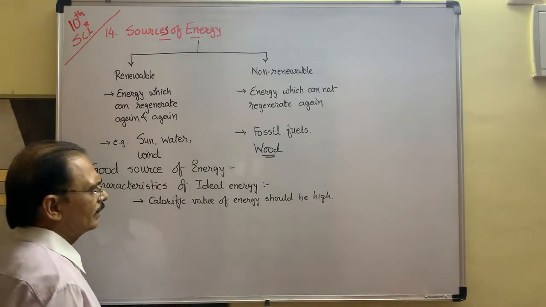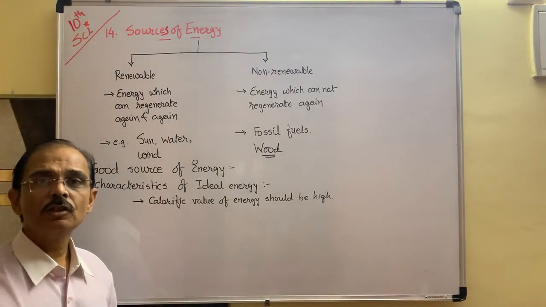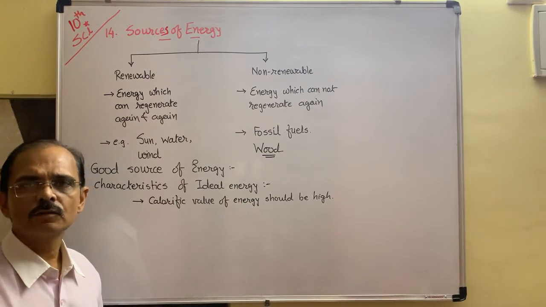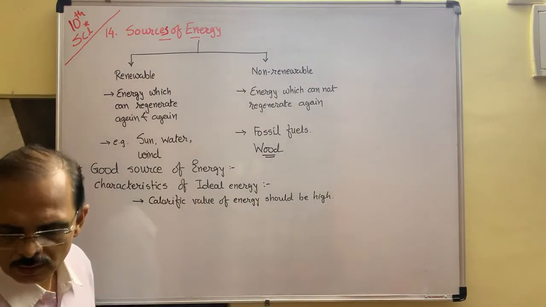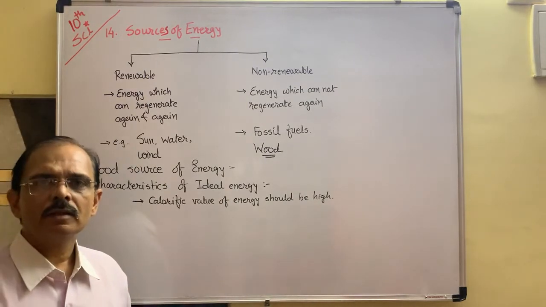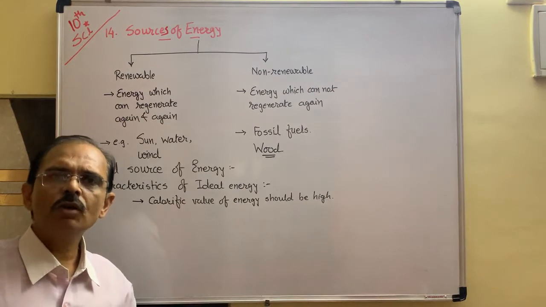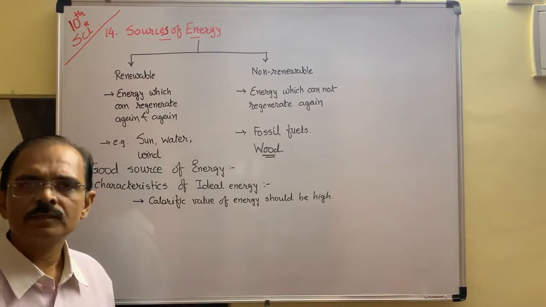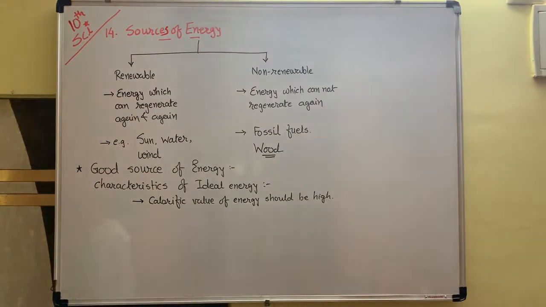What do you mean by this? Calorific value means per gram, how much kilocalorie of energy is released when this source of energy burns. During combustion, food burns, how much energy per gram? Coal gives how much energy? Then petrol gives how much energy? All these are known as calorific value. So the calorific value of energy should be high.